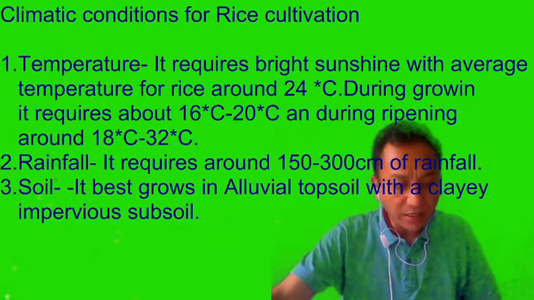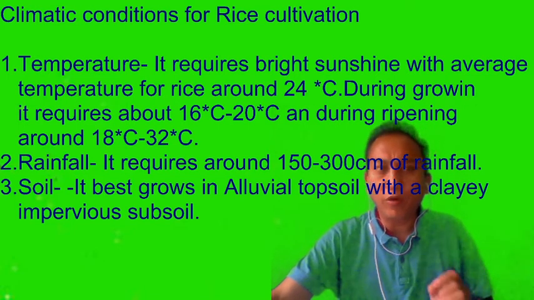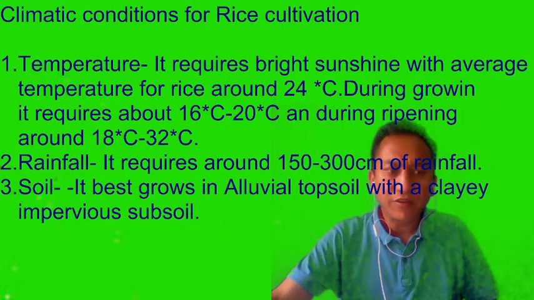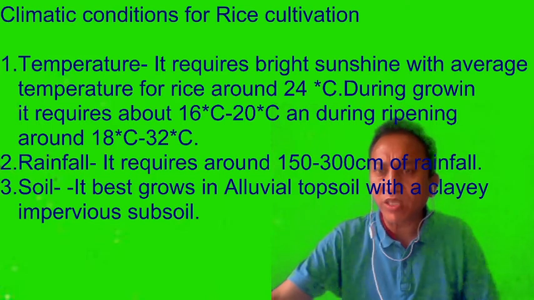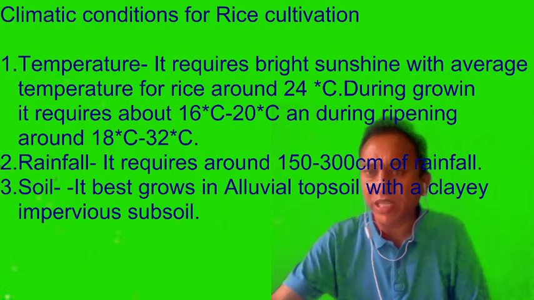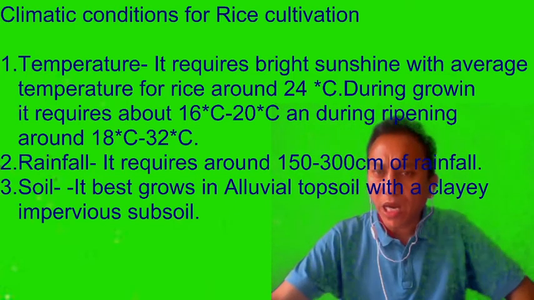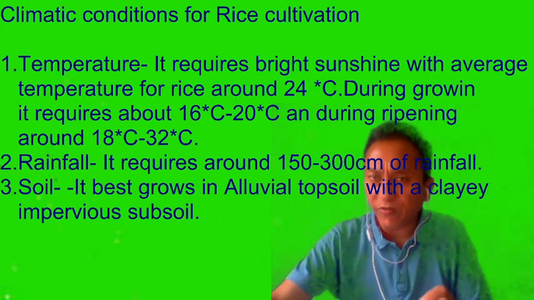Now let's go to the climatic conditions. What are the temperature, soil and rainfall required for rice cultivation? The first one is temperature. Rice requires very sunny weather. Bright sunshine with an average temperature of around 24 degrees centigrade is ideal for its cultivation. During growing it requires a temperature of about 16 to 20 degrees centigrade, and during ripening around 18 to 32 degrees centigrade.